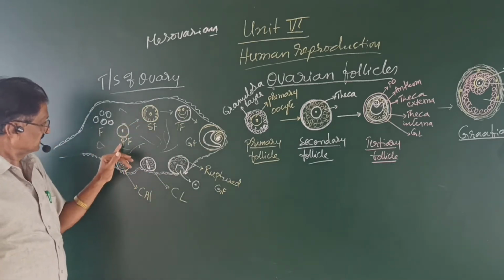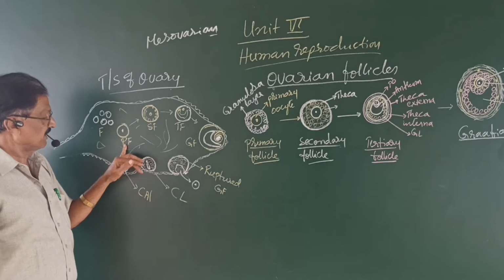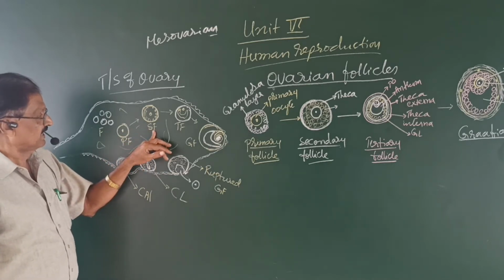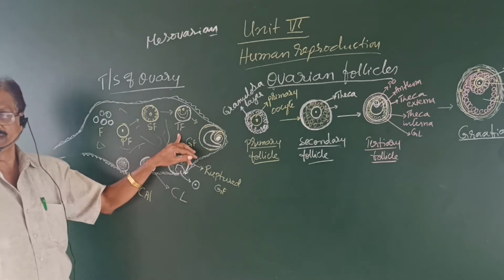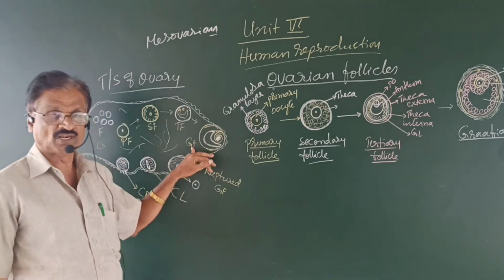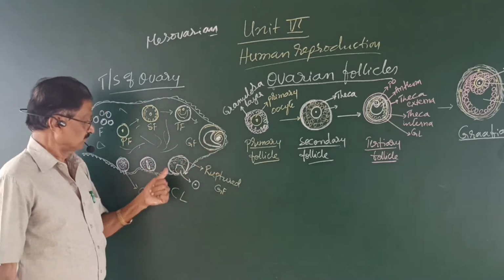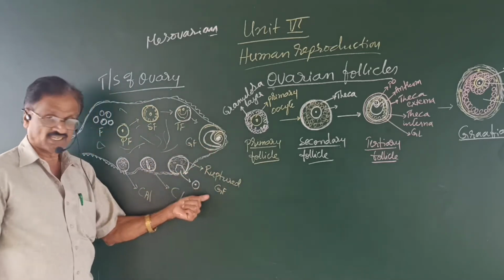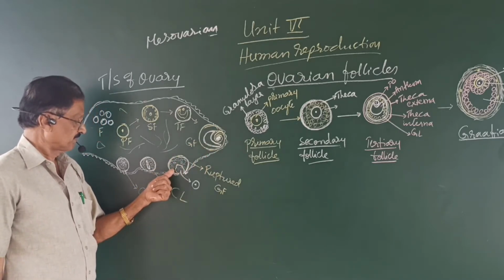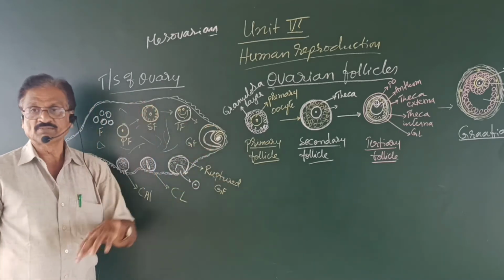And here you can see there are primary follicles, which lead to the formation of secondary and then tertiary follicles, and a matured follicle called the Graafian follicle. After the release of the egg, the Graafian follicle ruptures, and the ruptured follicle becomes what?